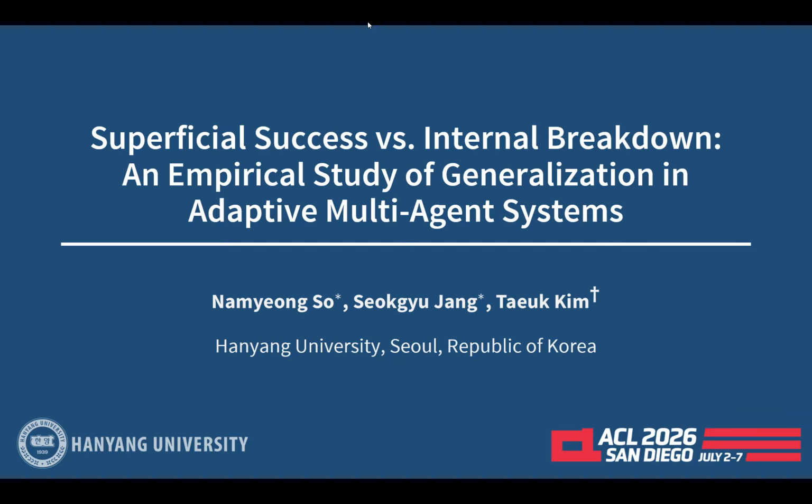Today, I'll present our work, Superficial Success versus Internal Breakdown. The main question is, when an adaptive MAS gets the final answer right, does that mean the agents actually collaborate well? Our answer is not always.